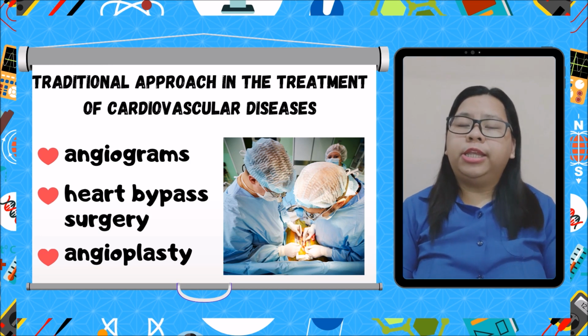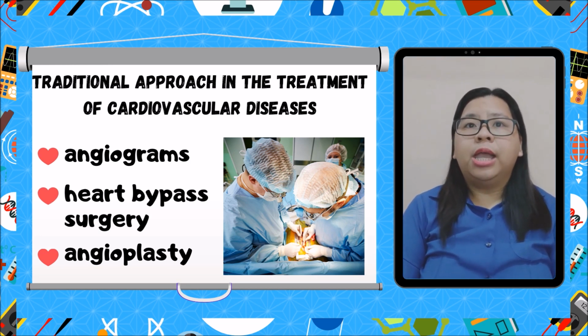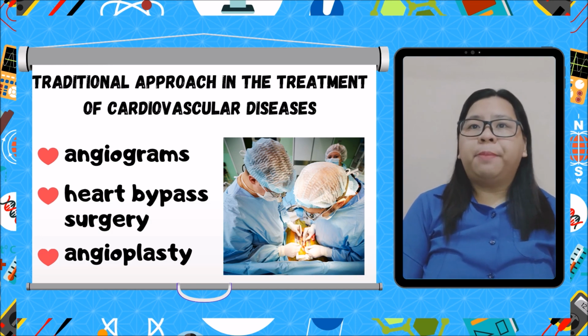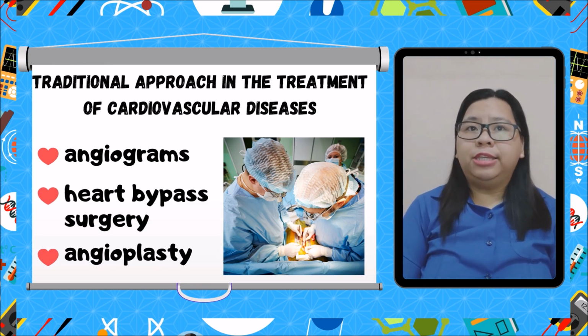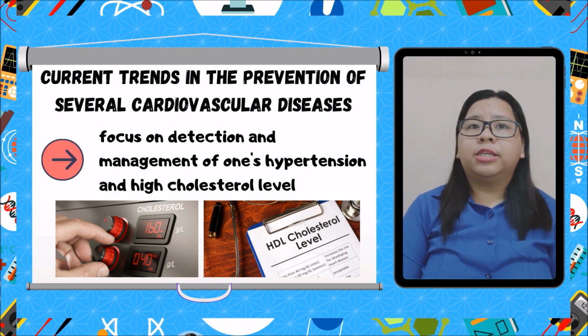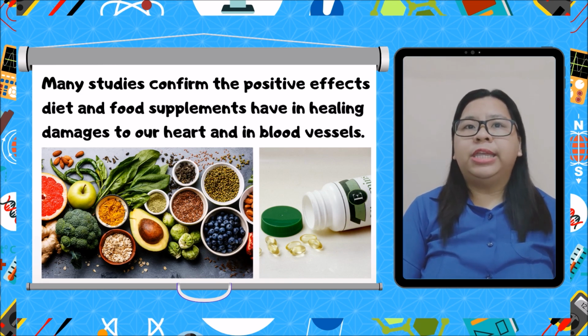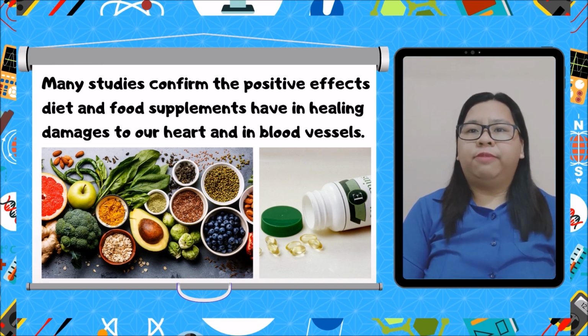Some traditional approaches in the treatment of cardiovascular diseases include medication and surgeries such as angiograms, heart bypass surgery, and angioplasty. Current trends in the prevention of several cardiovascular diseases focus on detection and management of one's hypertension and high cholesterol level. Many studies confirm the positive effects of diet and food supplements in healing damages to our hearts and in blood.